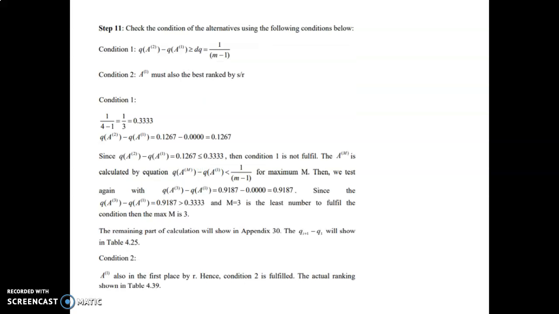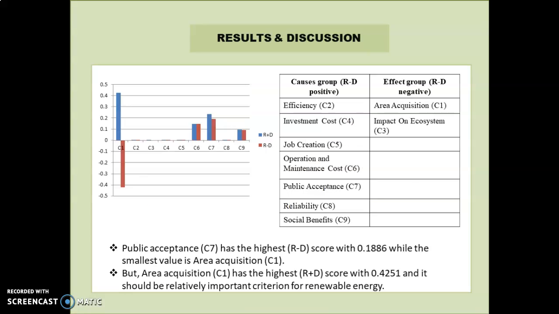Check whether it passes condition 1 or not. Since the alternative does not fulfill condition 1, test again with another alternative. We find that alternative 3 is more than 1 over 3, so 3 is the least number to fulfill the condition, hence condition 2 is fulfilled. Here is the actual ranking.